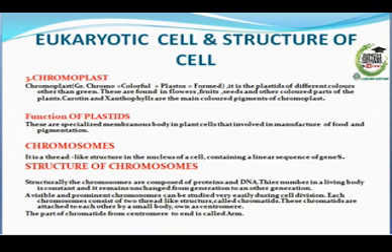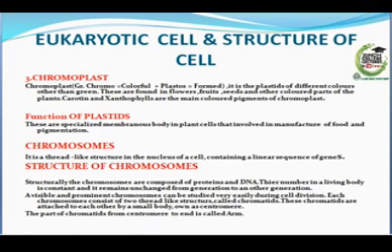Chromosomes. A chromosome is a thread-like structure in the nucleus of a cell containing a linear sequence of genes. Structure of chromosomes: structurally, chromosomes are composed of proteins and DNA.